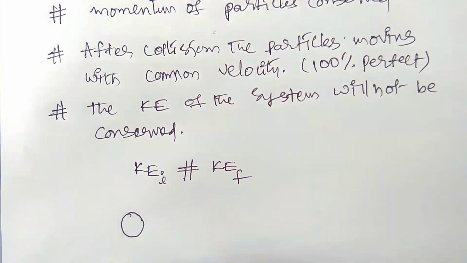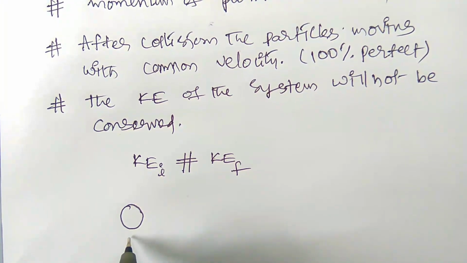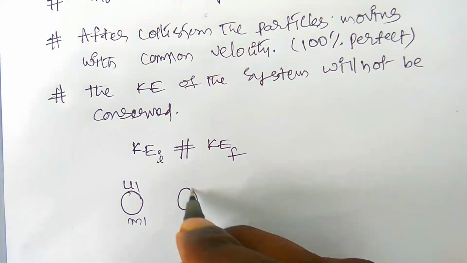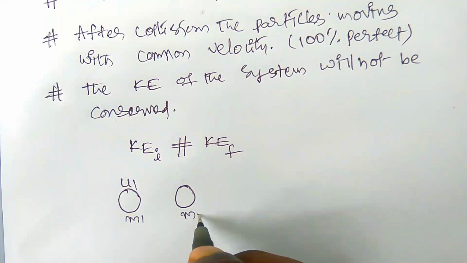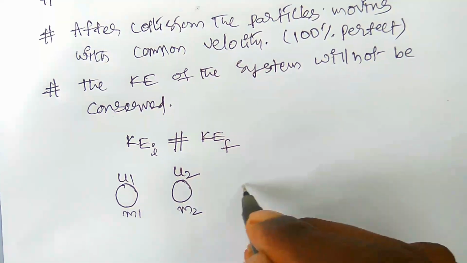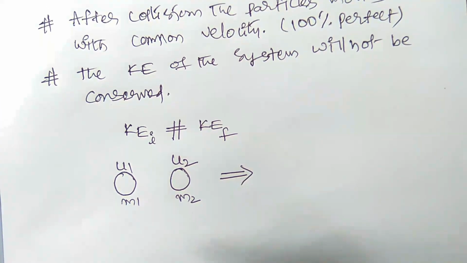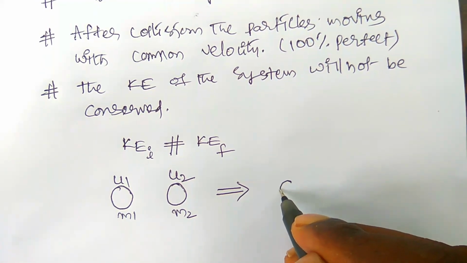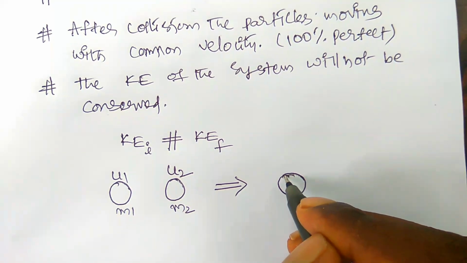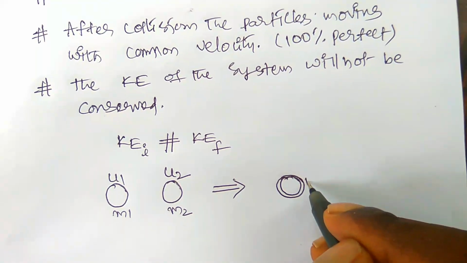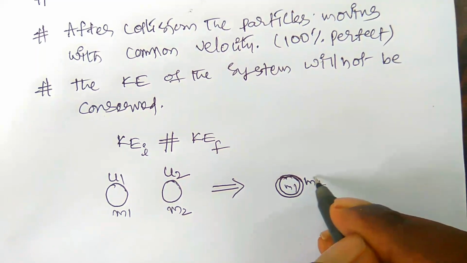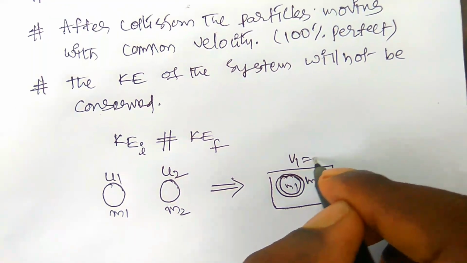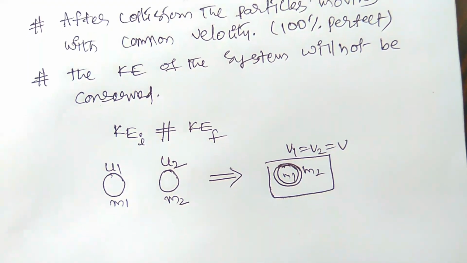Here, this is the particle of mass m1 with initial velocity u1. This is the particle of mass m2 with initial velocity u2. Both are participating in inelastic collision. Then both the bodies move with the common velocity, v1 equals v2 equals v.